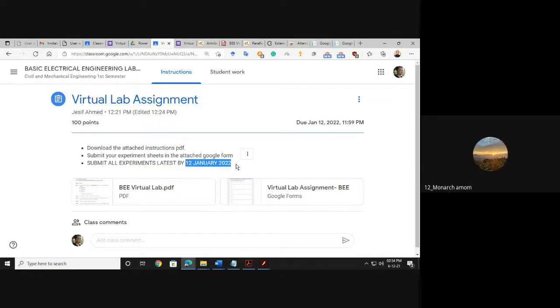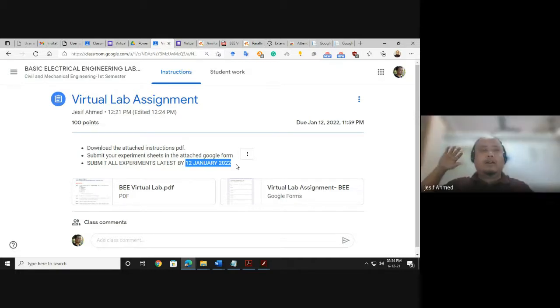Sir, about the simulation part, how to copy? Last time I was trying to copy, but it's not working. You cannot do the simulation on a mobile device. You have to have a computer, maybe a laptop or desktop. If you do not have one, you can go to an internet cafe and do all the experiments on the same day. If you can perform one experiment, the rest are very easy and will not take much time. This experiment can be conducted only using computers.